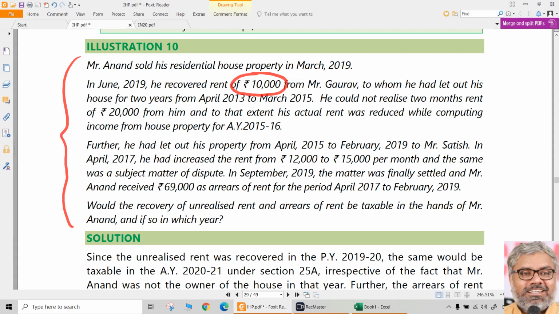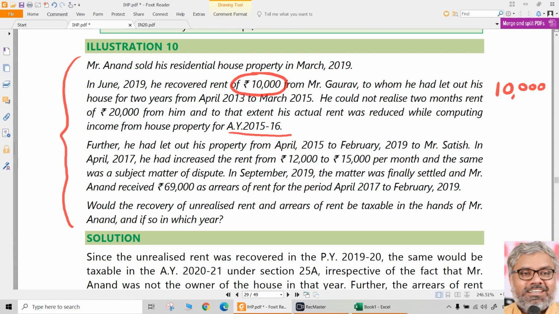He could not realize the 2 months rent of 20,000 from him, and to that extent his actual rent was reduced while computing the income from house property for the assessment year 15-16. Already that is all done. Now what is happening? He is not still recovering 20,000. Gaurav just gives now, in spite of all these years, he now comes and gives 10,000 rupees. So 10,000 rupees definitely would be taxable or not? Yes. Unrealized rent, now realized.